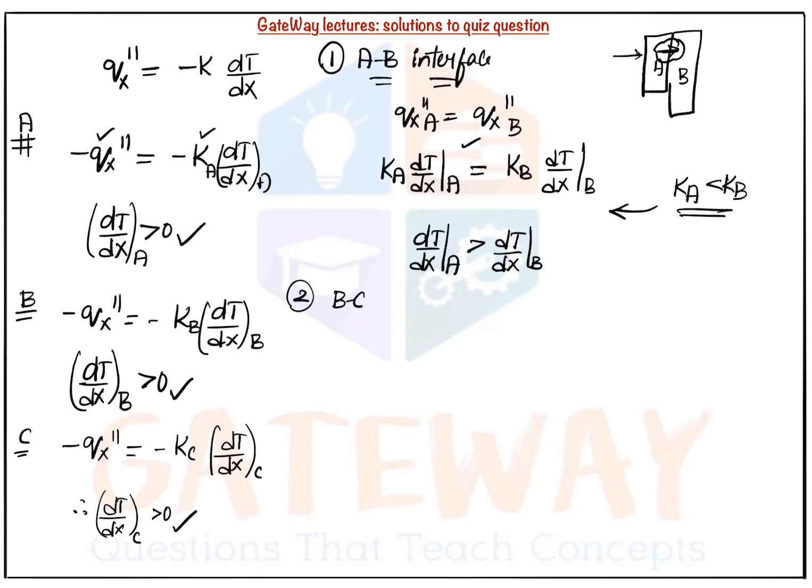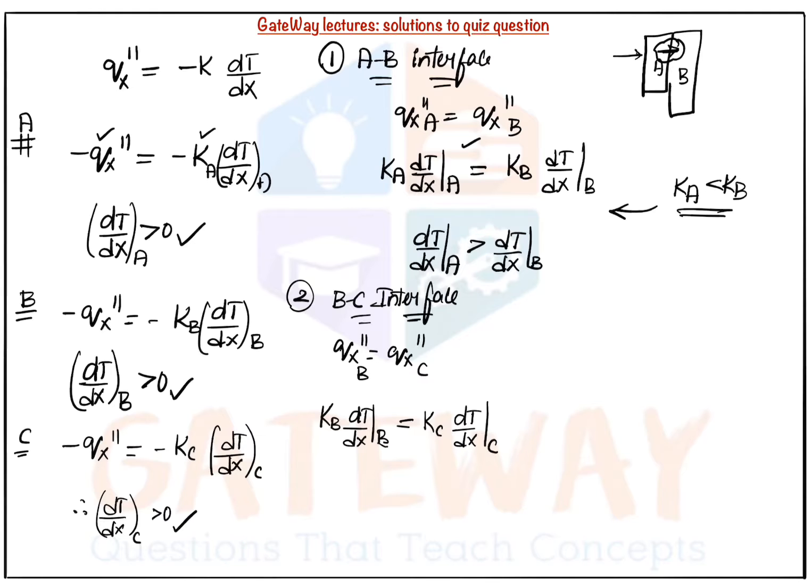Similarly, we take the BC interface. Here also heat flux in B must be equal to heat flux at the interface in C. Therefore kB dT/dx at B is equal to kC dT/dx at C. And also in the question it is given that kB is greater than kC.